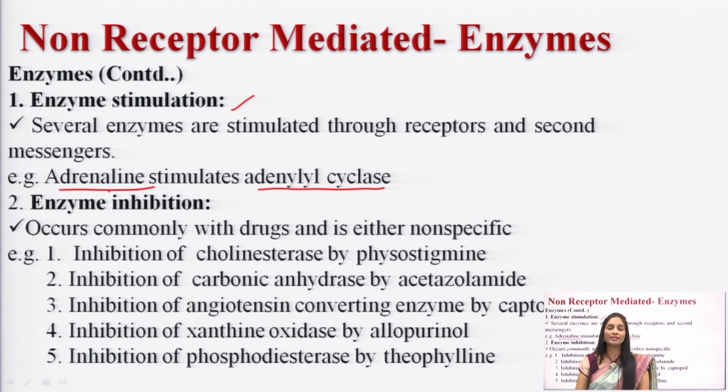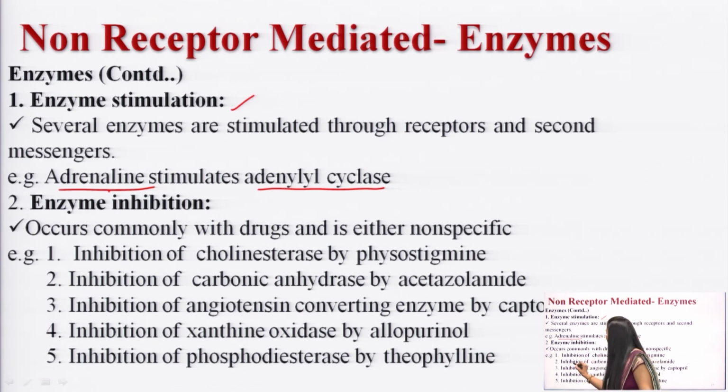Next is enzyme inhibition. There are some drugs which, when administered, act on the enzyme and cause its inhibition. Let us see examples which fall under enzyme inhibition. For example, physostigmine. Which type of drug is it? It is a cholinesterase inhibitor. Physostigmine is a drug which blocks the cholinesterase enzyme, so it shows the inhibitory action on the cholinesterase enzyme.